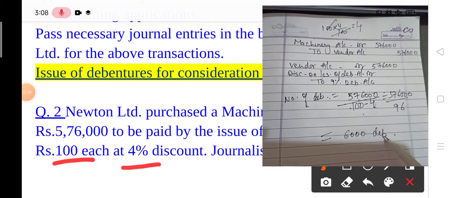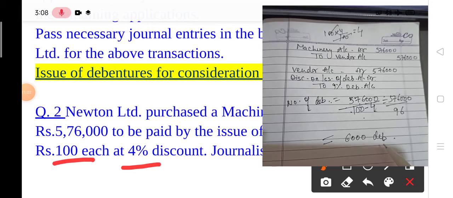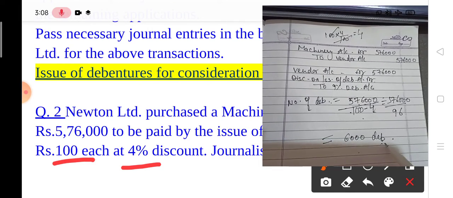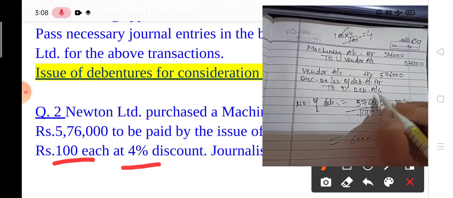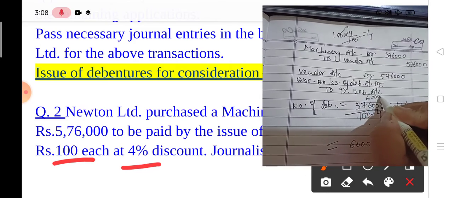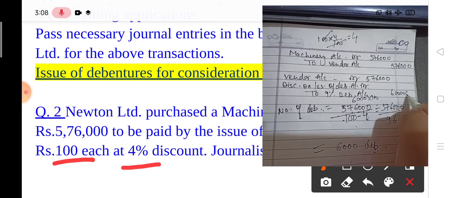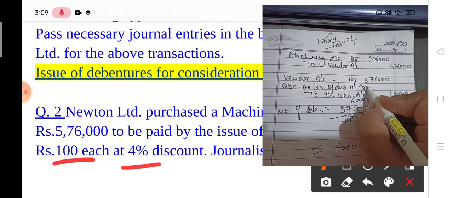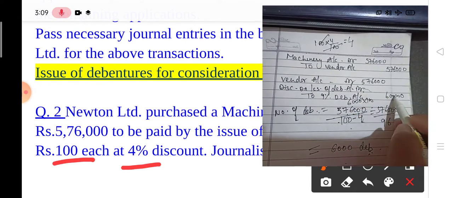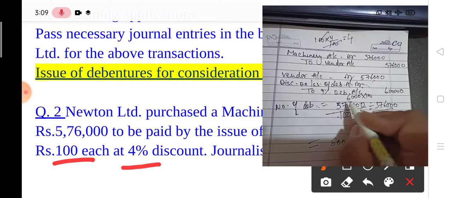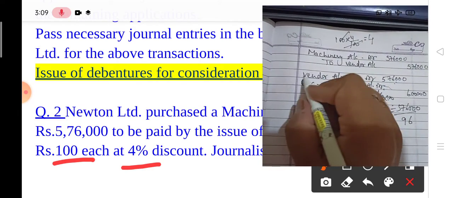After dividing, the number is 6,000 debentures. Now how do you proceed? This 6,000 debentures you have to multiply by 100, 6,000 into 100. It means 6 lakh.